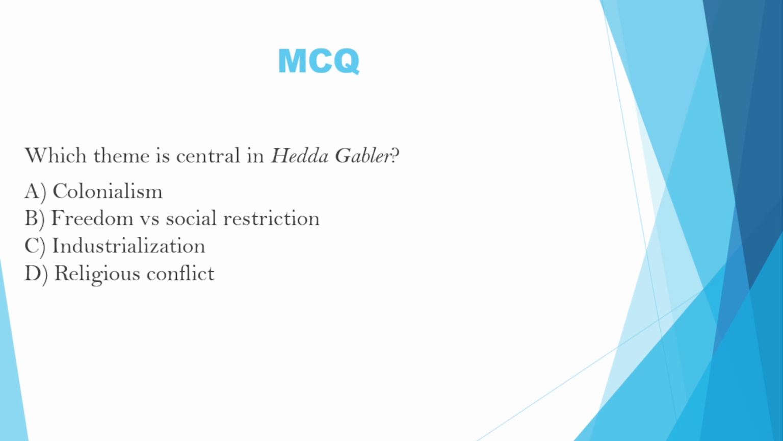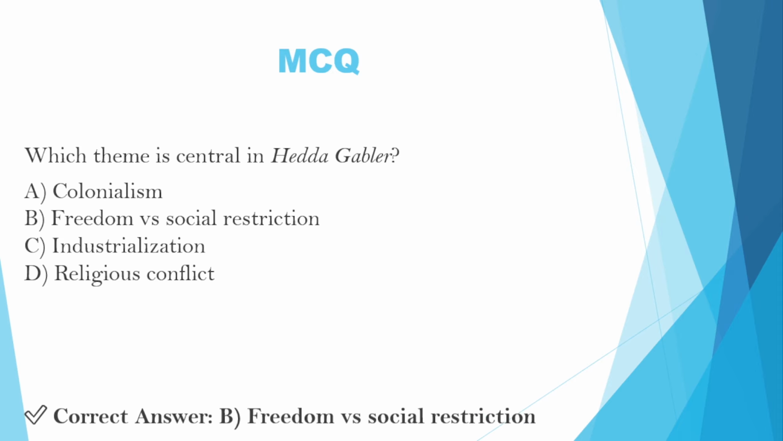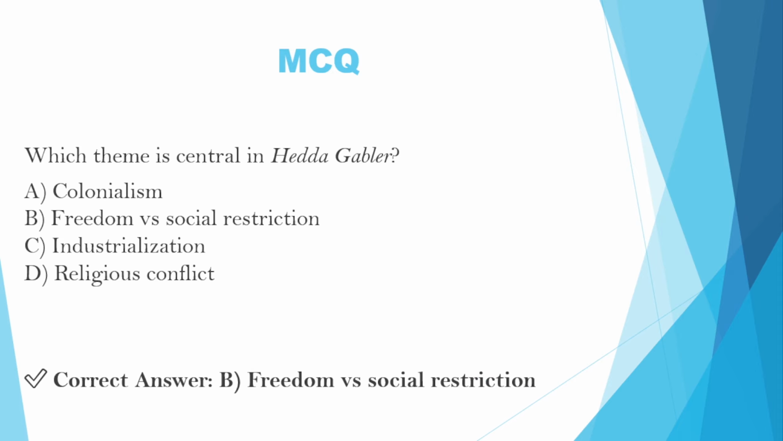Next question is: which theme is central in Hedda Gabler? Option A, colonialism. Option B, freedom versus social restrictions. Option C, industrialization. Option D, religious conflict. The correct answer is B, freedom versus social restrictions.